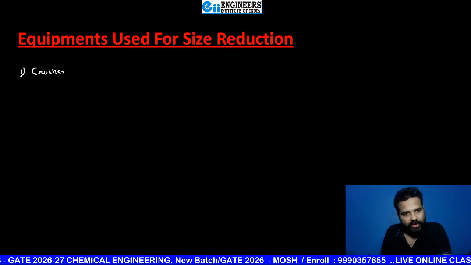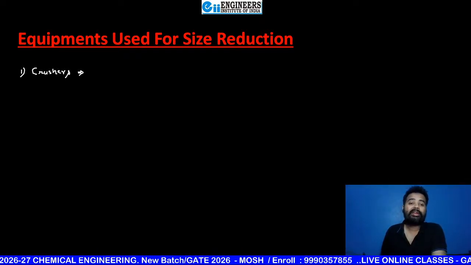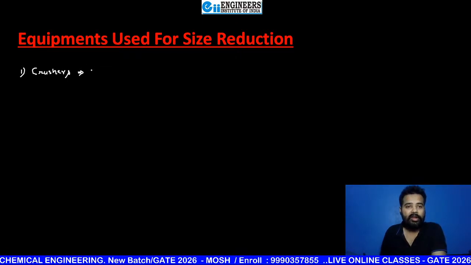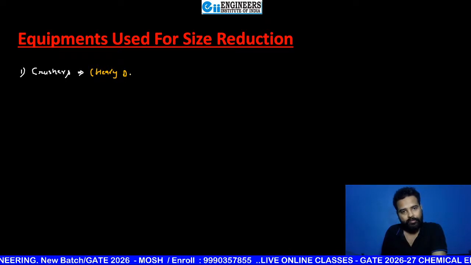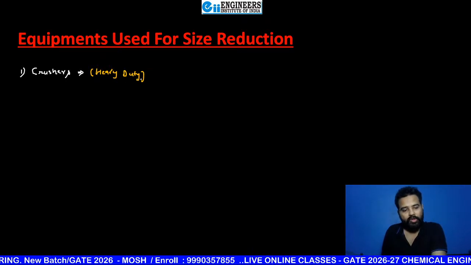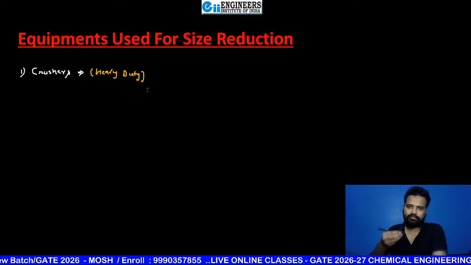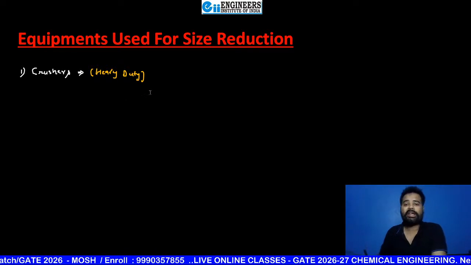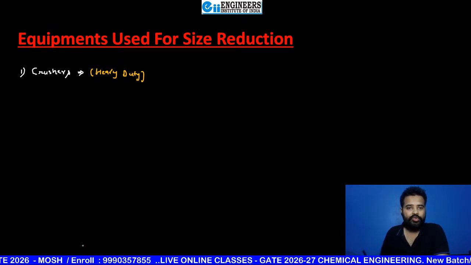The first one is crushers. Generally, crushers are used for heavy duty, and they are used to reduce the size of large lumps to smaller pieces.